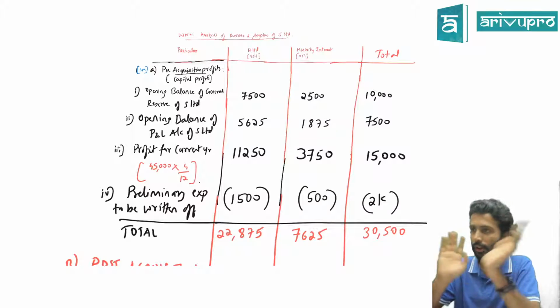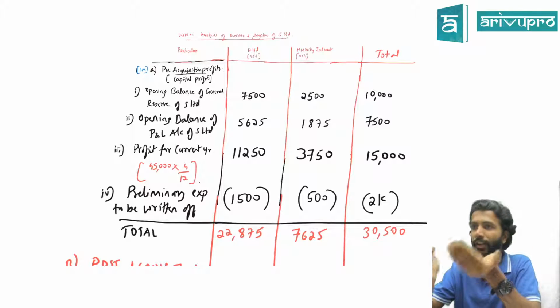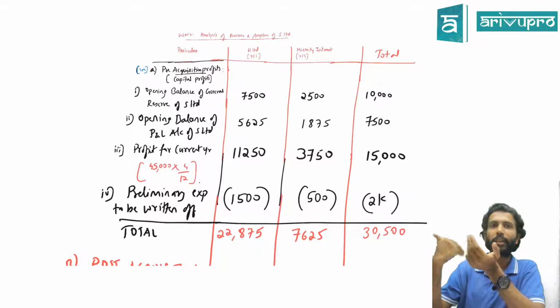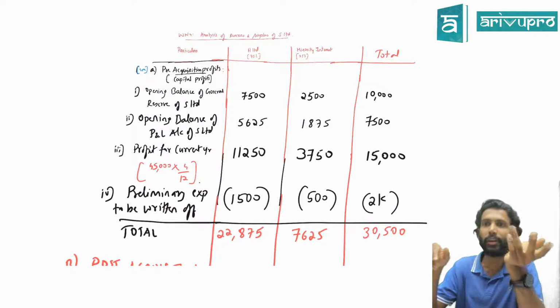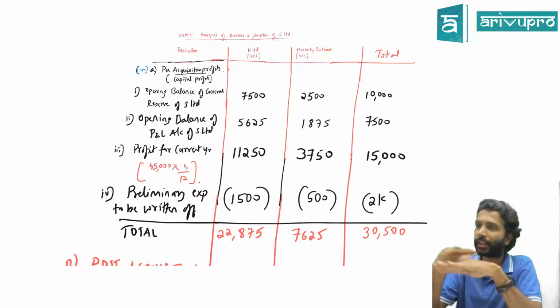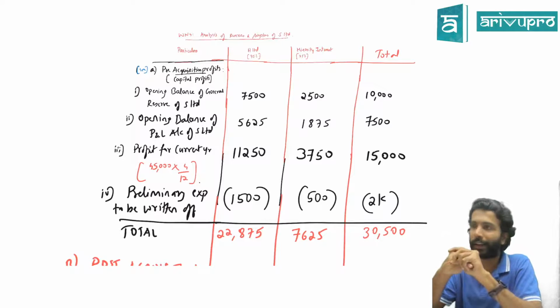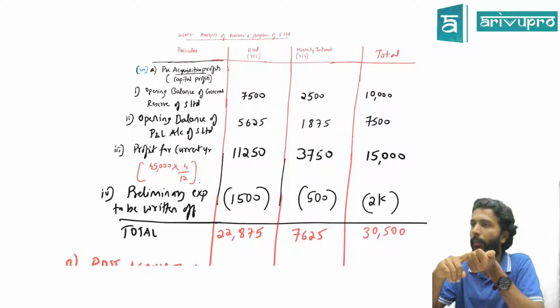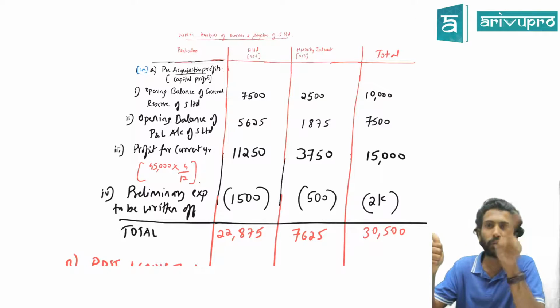Logically, they should not get it. But this way, the company doesn't operate. I just now explained: the moment you become a shareholder, everything is yours on that particular day. The moment you leave, nothing. It's an all-or-nothing scenario here. So is H Limited getting 22,875? Meaning, are they eligible for that 22,875 apportionment? Yes. But logically, should they get it?